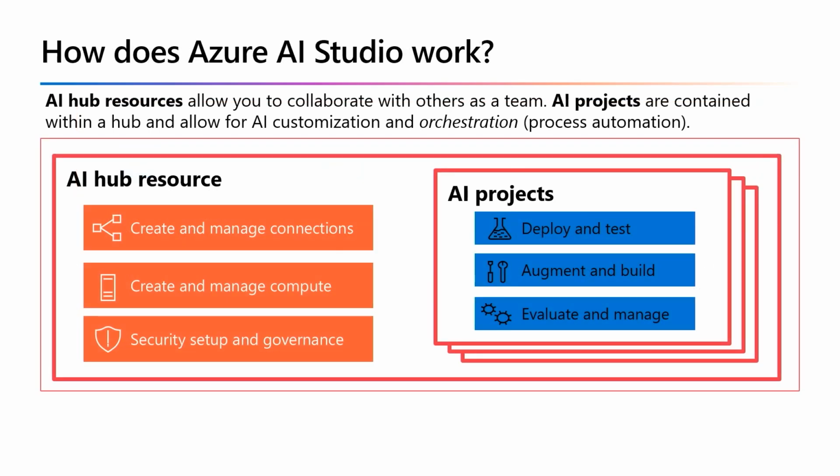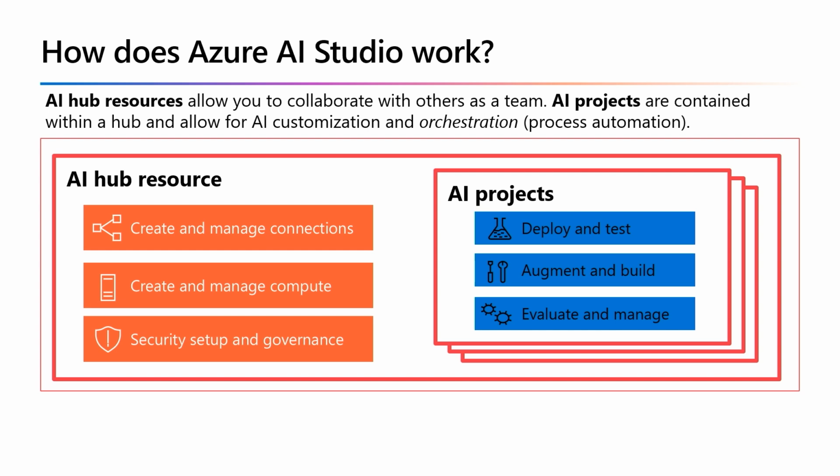AI Hubs in Azure AI Studio are top-level resources that provide a centralized setup and management for AI projects, offering features like data upload, artifact storage, connections to Azure services, base model endpoints, compute resources, and governance controls. You can perform the following tasks in the AI Hub level.